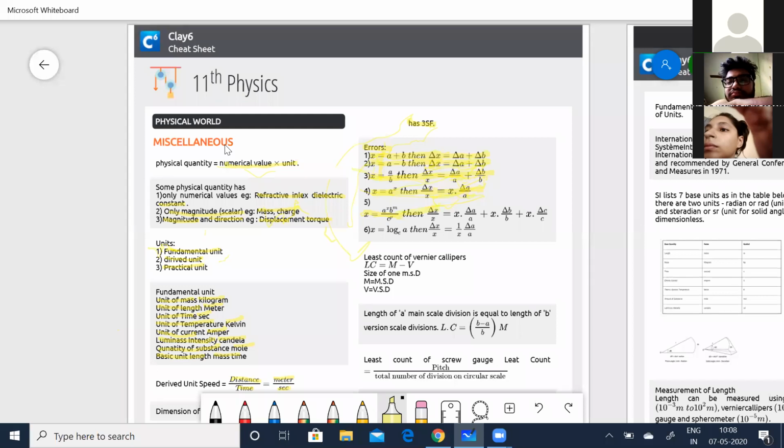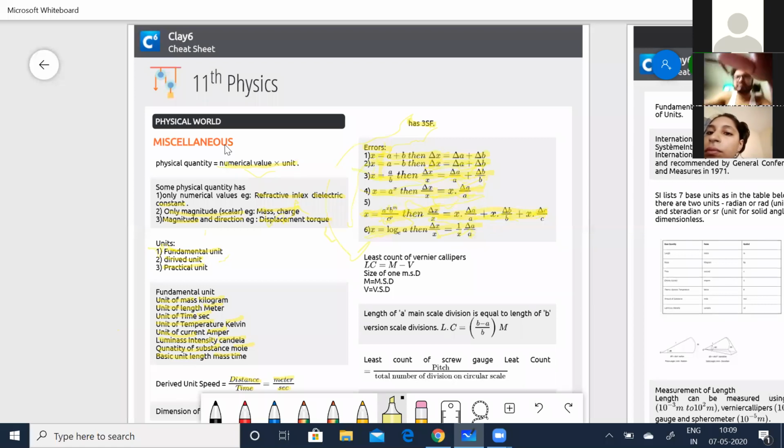Look into the fifth one. This is quite interesting. When x is equal to a raised to the power of p, b raised to the power of m divided by c raised to the power of n, then delta x by x is equal to p into delta a by a plus m into delta b by b plus n into delta c by c. This is very, very important, because you might come across problems like this. The sixth one, when x is equal to log a base e, then delta x is equal to delta a by a.